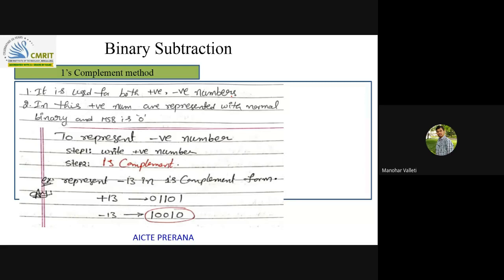Then if you see the binary subtraction, the sign magnitude method and other concepts which you do in the binary subtraction, I mainly focus on ones complement and twos complement only to give you more clarity. I feel that what I'm doing here is a brief revision of the concepts you already know.